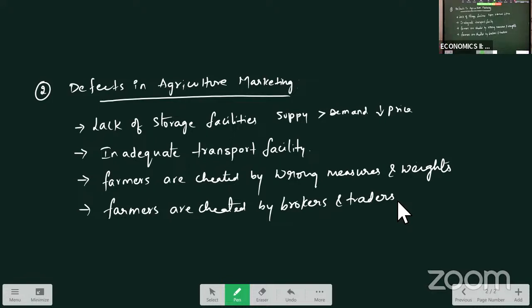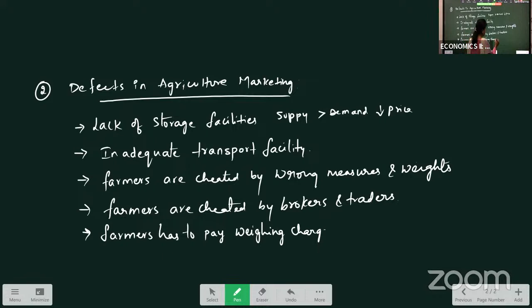Also, we can see here the farmer has to pay weighing charges, unloading charges, which is a burden to the farmer because they have to bear all these expenses, and also separate charges are made for separation of impurities.